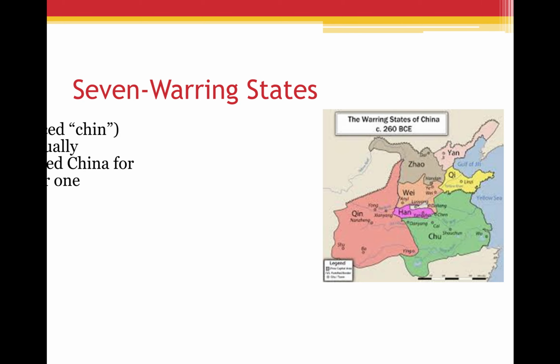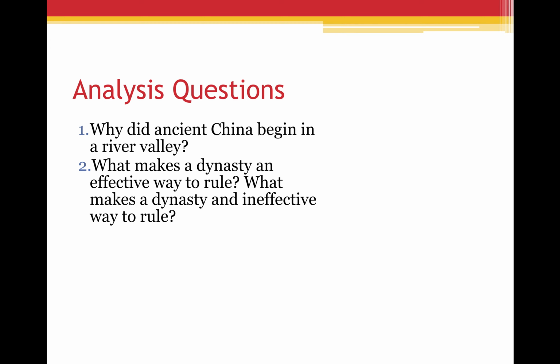To just simply two analysis questions, even though the number two is actually technically two questions. Why did ancient China begin in a river valley? And what makes a dynasty an effective way to rule? What makes a dynasty an ineffective way to rule?